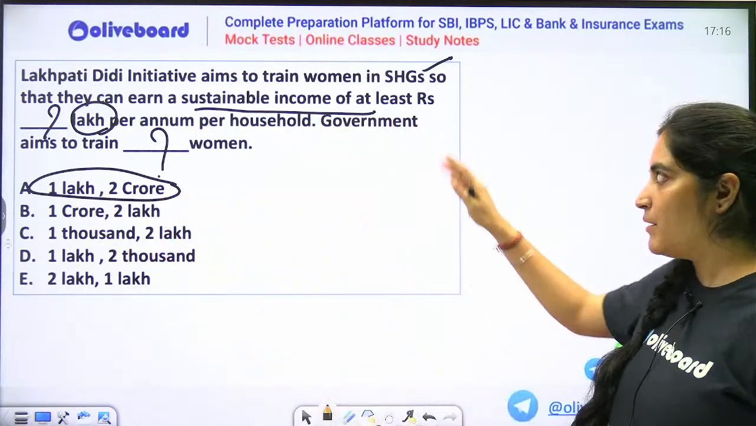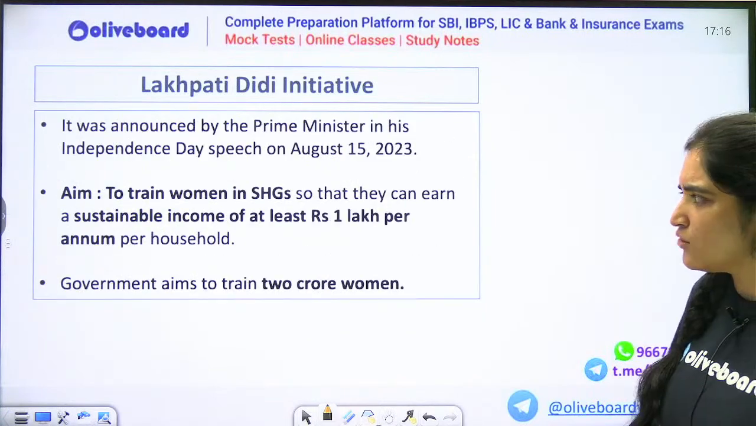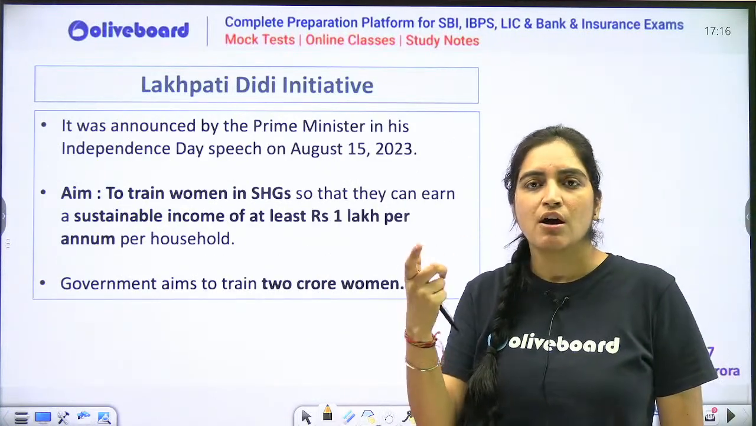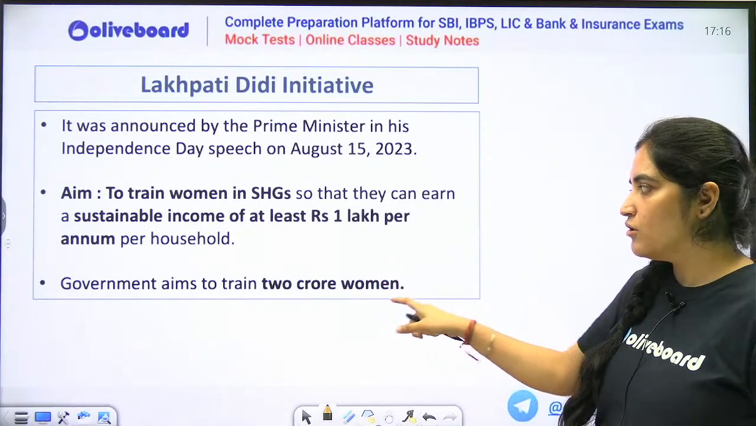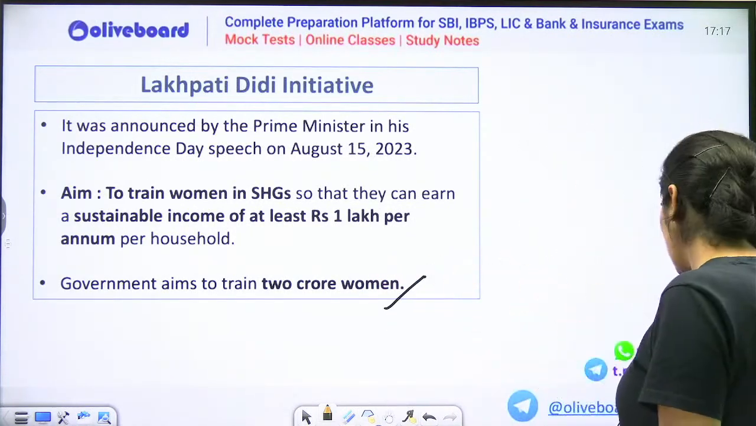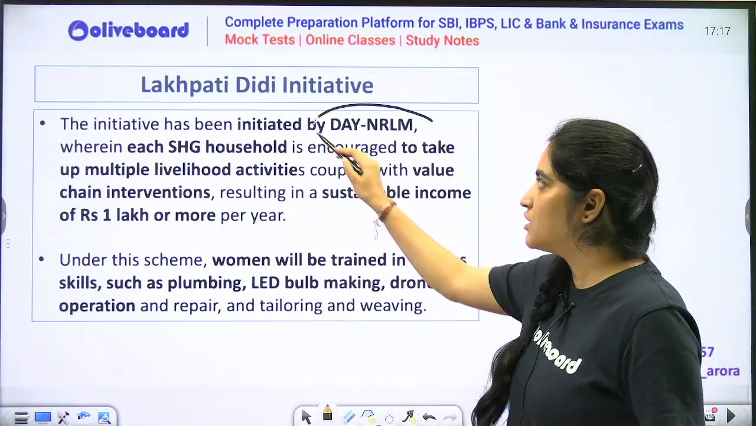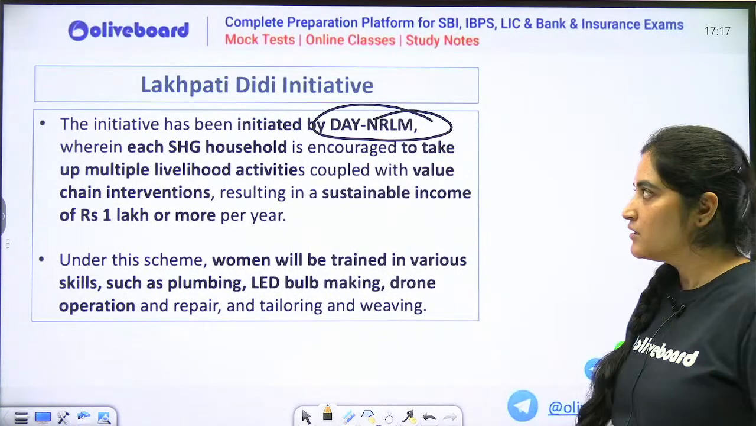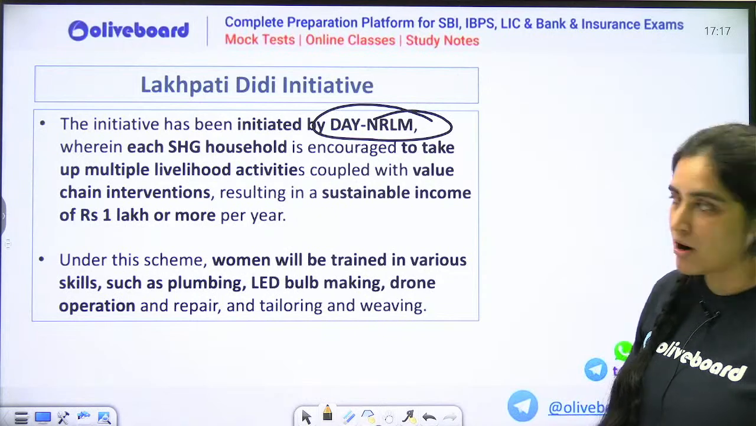So you need to remember Lakpati Didi scheme as well. So as far as this scheme is concerned, I feel only that part is important. How much 1 lakh per annum the person can earn, and also it is 2 crore women. Government of India wants to help. So this initiative, Lakpati Didi initiative, is under Day NRLM. Deen Dayal Antyodaya Yojana, National Rural Livelihood Mission. I hope you know about Day NRLM.